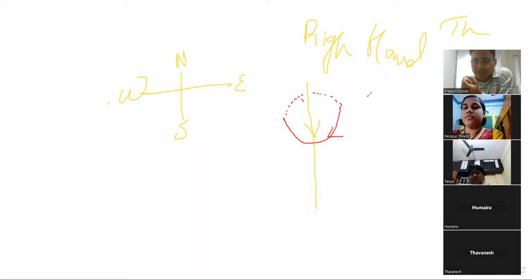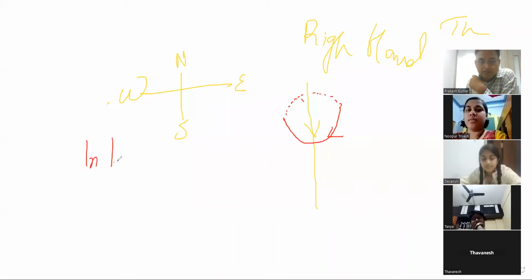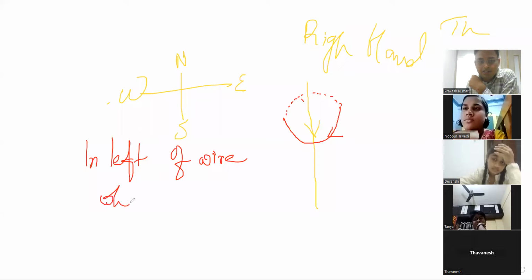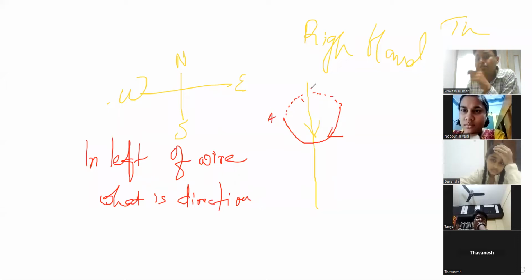So should I ask my question? All of you get ready. In the left of the wire, what is the direction? That is A, and this one is behind, actually inside the page.